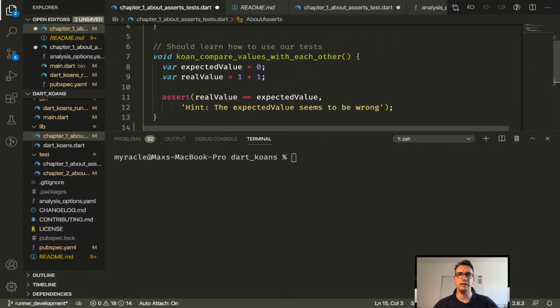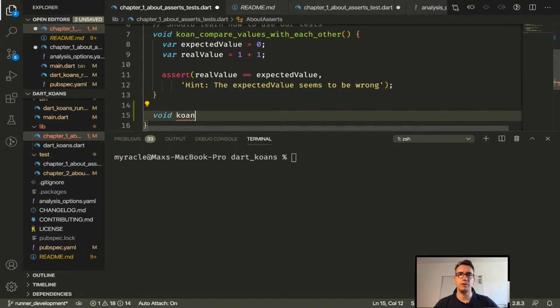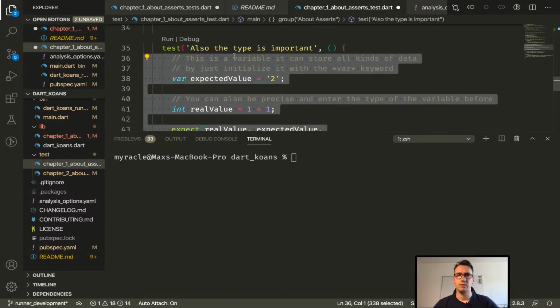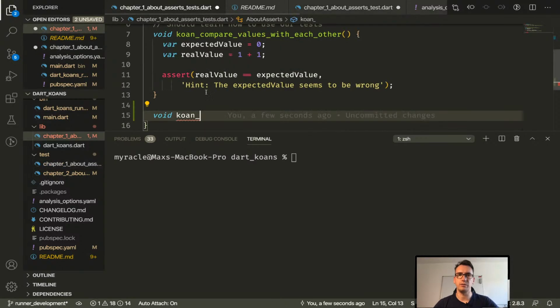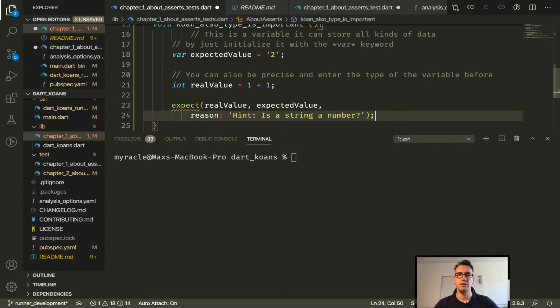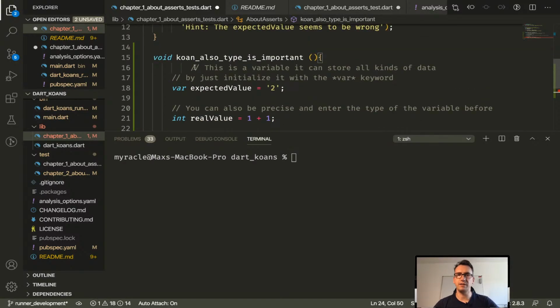Now I have to create a new Koan. I don't know what the name is for that. Also, the type is important. We write the method for that, and now we put all that stuff inside.